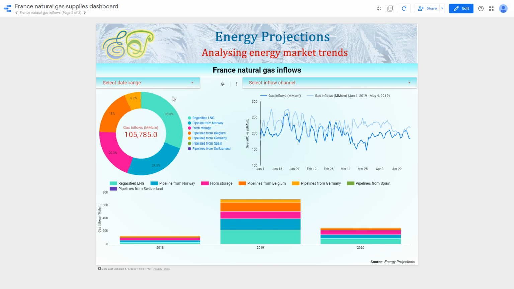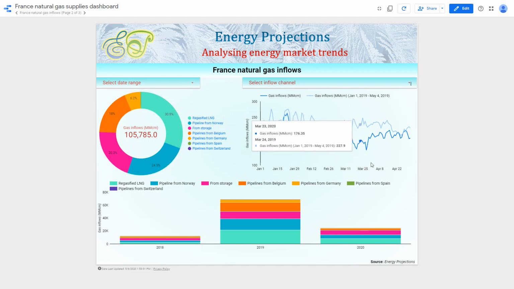If we look at the first chart in this report, it deals with things like pipelines from Norway, Belgium, Germany, Spain, and Switzerland, which are useful sources of natural gas supplies into the French market. But at the same time, we also deal with regasified LNG, so how much LNG is coming into the French market, as well as natural gas coming out of the storage and into the French market. So the first chart gives us the composition of this supply dynamics.